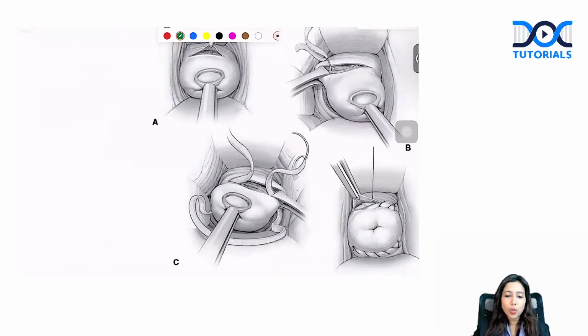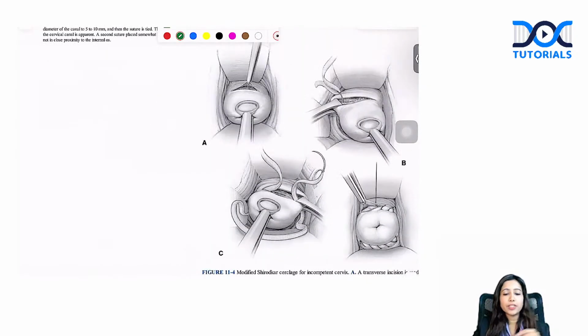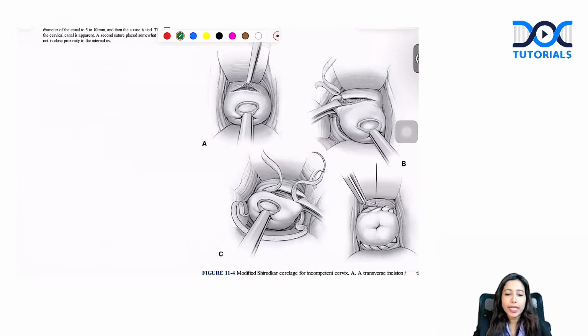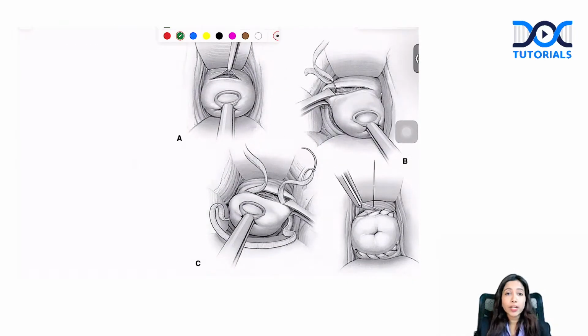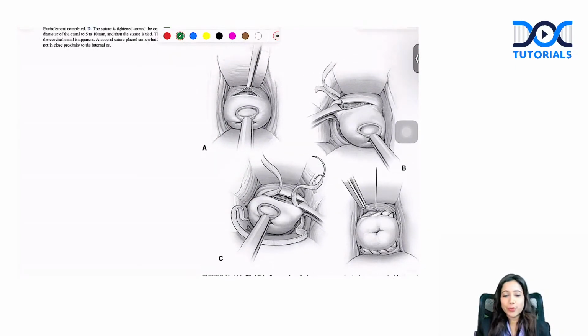What you are seeing over here is a modified Shirodkar cerclage. In Shirodkar cerclage, instead of a suture, which is used in McDonald cerclage, we use a tape. We dissect the bladder, push the bladder up, and apply the stitch. That's the normal Shirodkar. Without dissecting, applying it is the simple Shirodkar cerclage. Yes, modified was given.